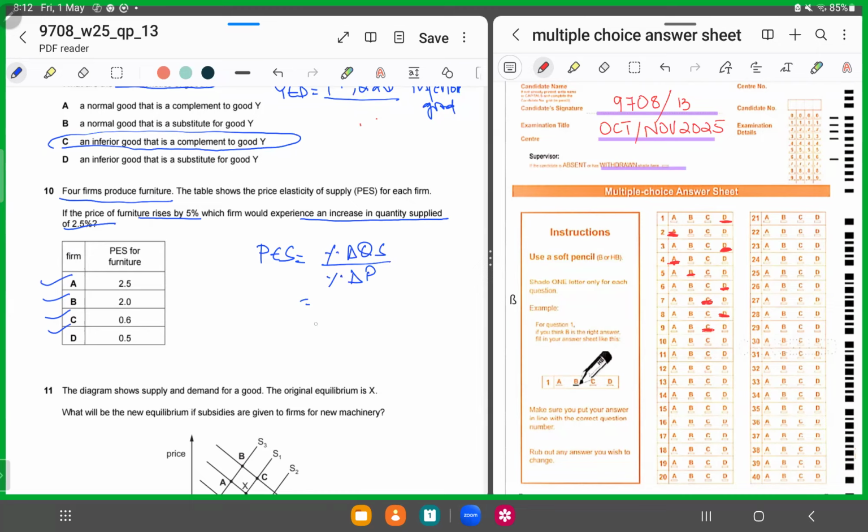So percentage change in quantity supplied is what? We don't know. Percentage change in price is 0.05.